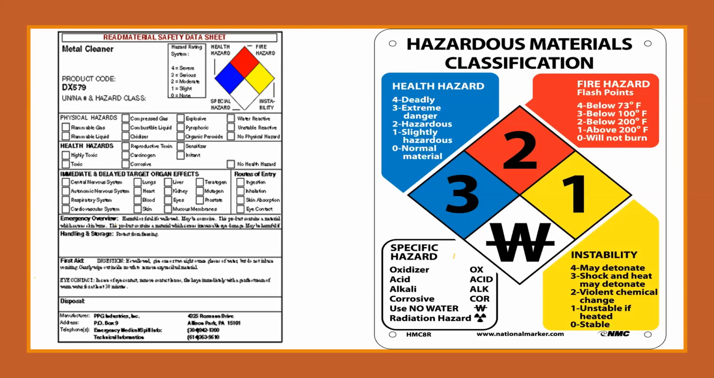So then we have white color. This white color is for any hazard not mentioned in these 3. For example, it could be an oxidizer, an acid, or an alkali. It could be that you need not use water, or it could be a radiation hazard. So these are some of the requirements to mention on the labels, and this NFPA diamond chart should always be available on our labels.